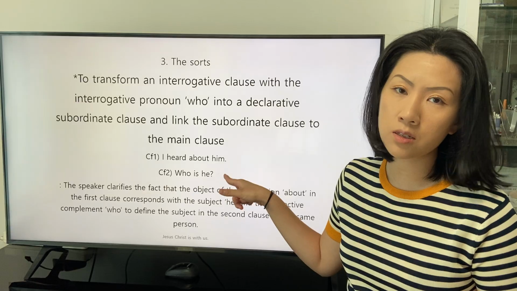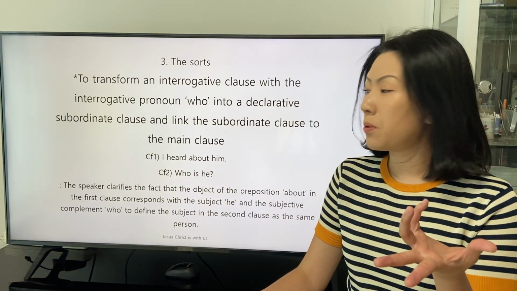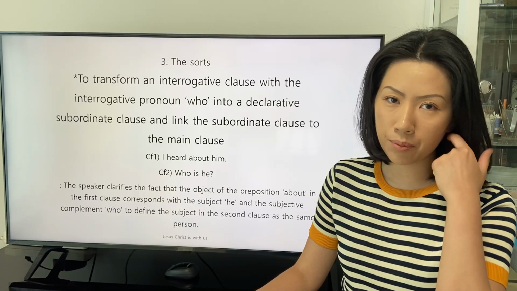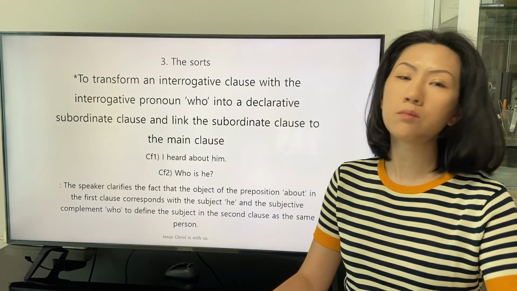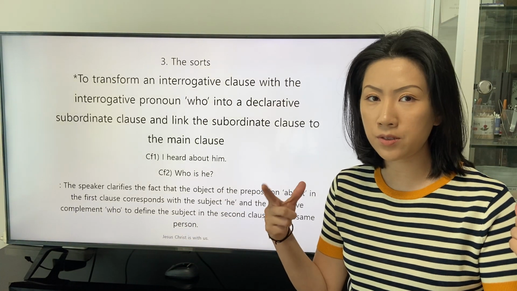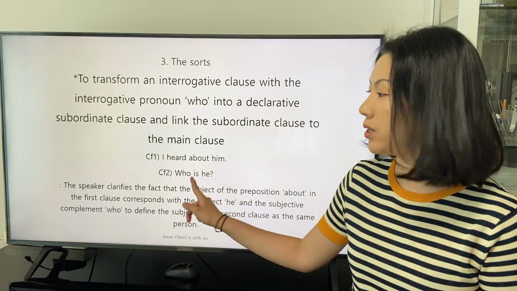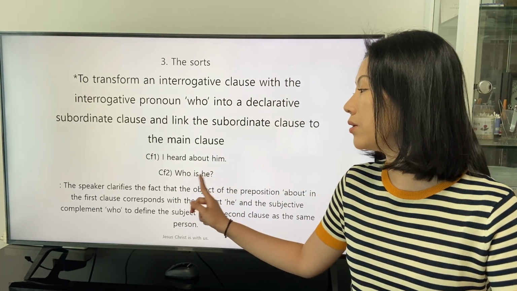In the second sentence, the pronoun who works as the interrogative pronoun. This is obvious from the order of the be verb is and the subject, who is he?